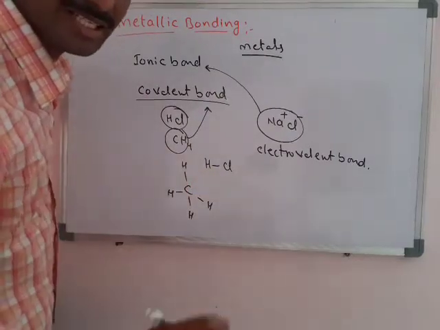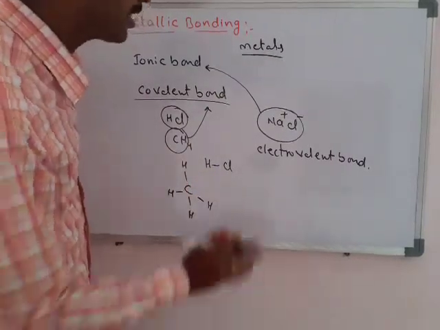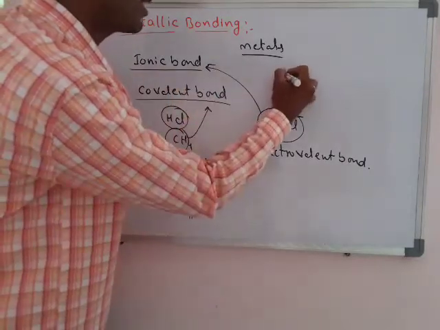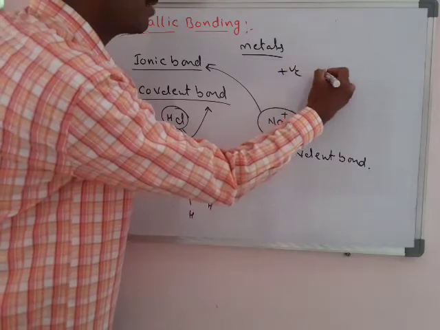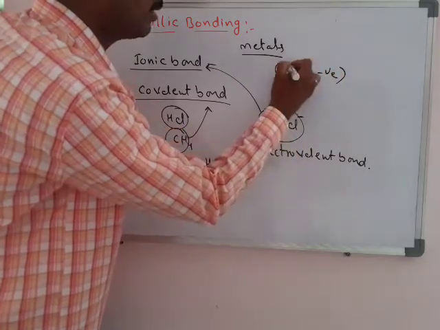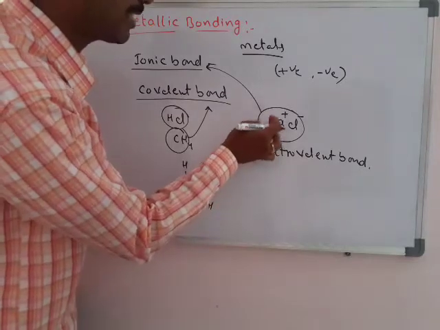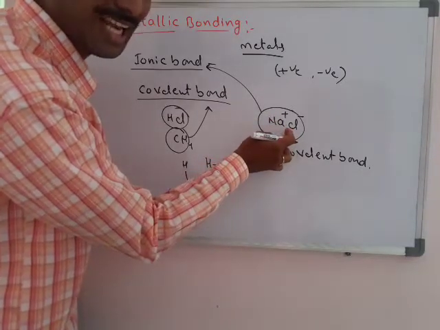Simply we can say it is not possible, because what is ionic bond? It is strong electrostatic attraction between positive ions and negative ions. For example, NaCl: Na loses electrons, Cl gains electrons.